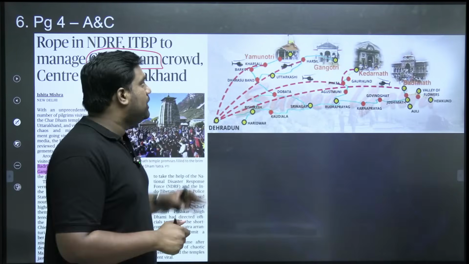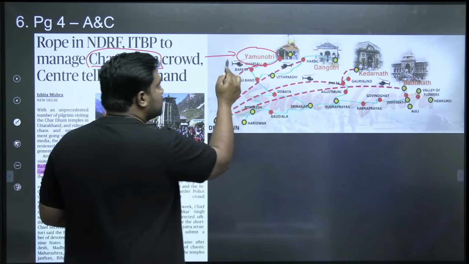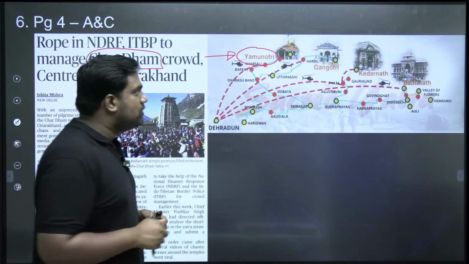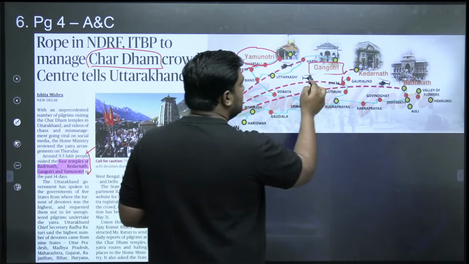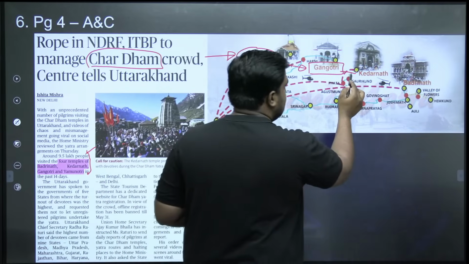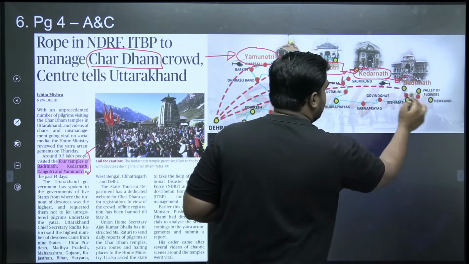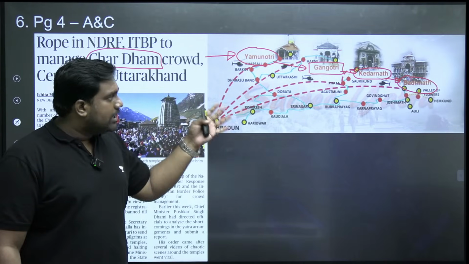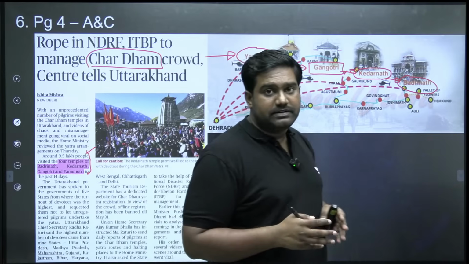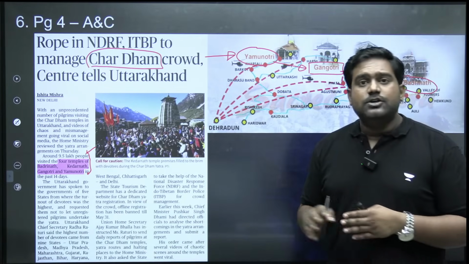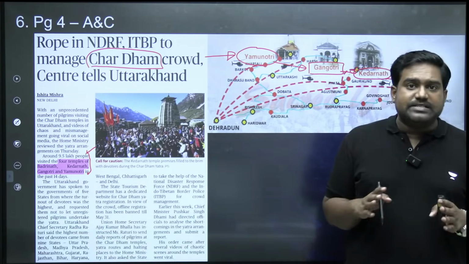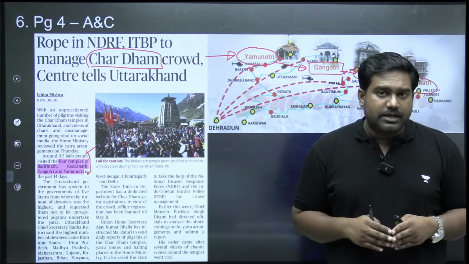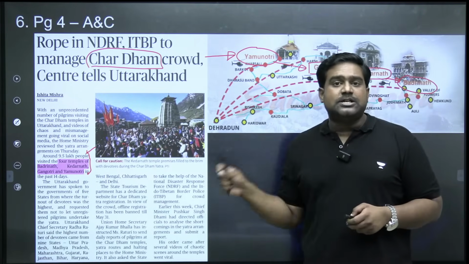You can see the map as well. It's a pilgrimage route that covers 4 historic important temples in Uttarakhand in the Himalayan ranges. That is Yamunotri, Gangotri, Kedarnath and Badrinath. Located at the foothills of the Himalayas, on the banks of important Himalayan rivers that are part of the Gangetic Basin. So these religious places, these temples, are of great cultural and social significance in Hinduism in particular. So this is the Chota Char Dham Yatra.